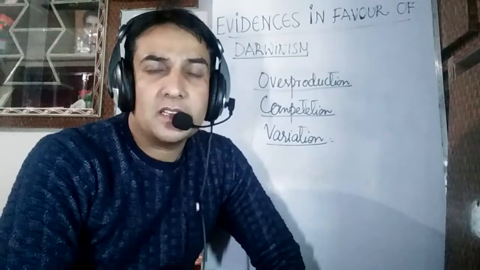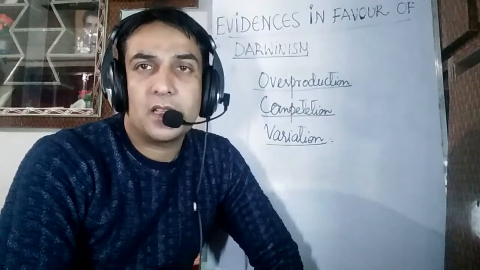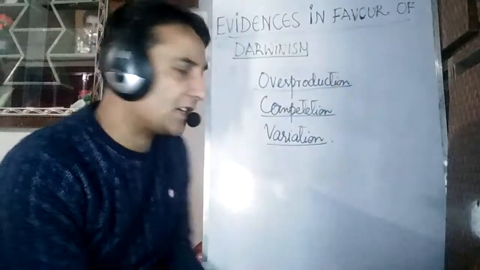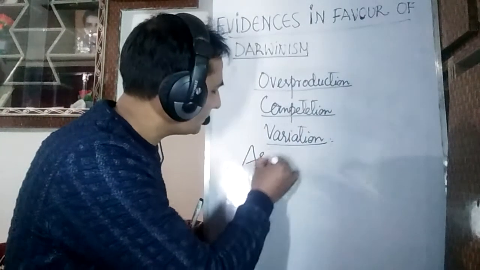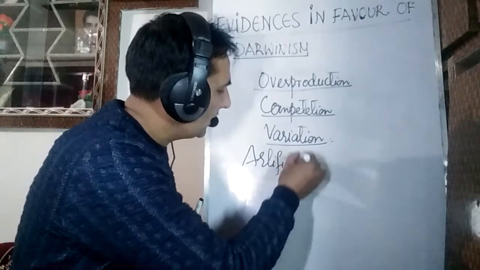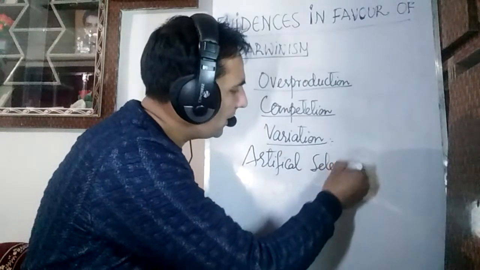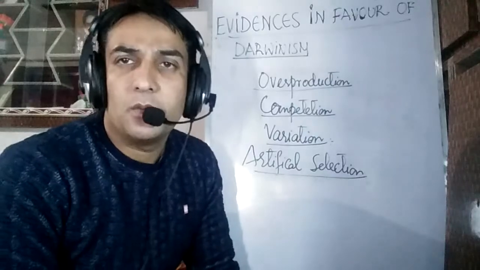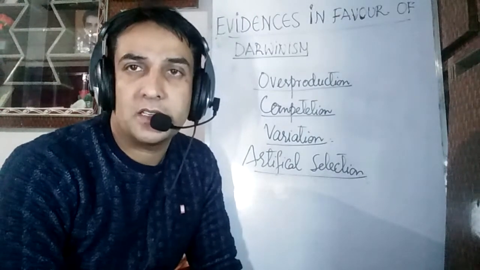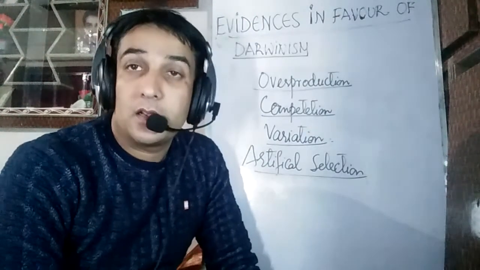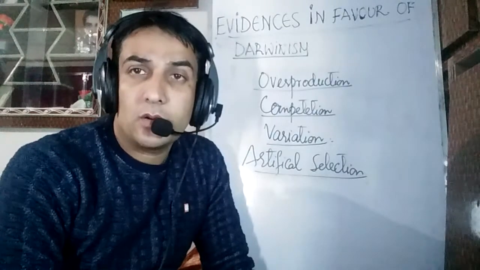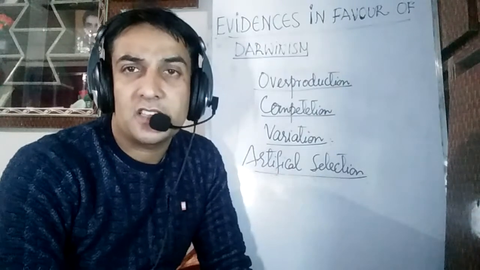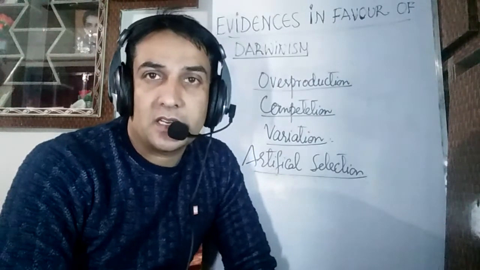Now we will see there are some other evidences in favor of the Darwinian theory. For example, artificial selection and natural selection are parallel to one another. By controlled breeding experiments, we have generated many different varieties of crop plants, and we have also developed many different breeds of animals. All this comes under the domain of artificial selection.